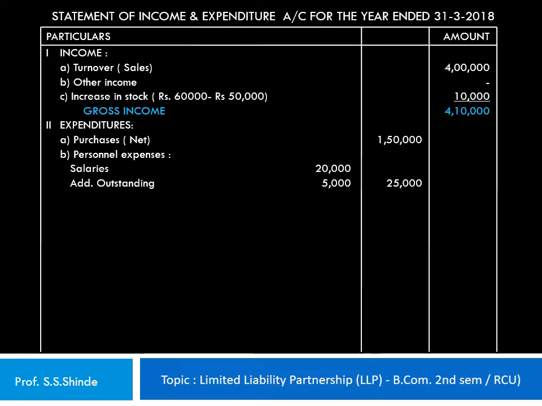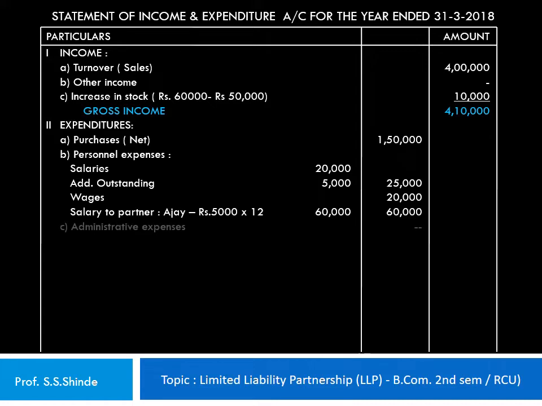Then the second head is the personal expenses, under which we record the salaries, in this case 20,000 rupees. There's an outstanding salary of 5,000 at the end of the year, so we add that outstanding salary of 5,000. So the total salary expenditure is 25,000, shown in the inner column. Wages amounts to 20,000 rupees. Now salary to partner. Here Mr. Ajay, one of the partners of the LLP, is eligible for a salary of rupees 5,000 per month. Therefore his salary for the year amounts to 60,000 rupees, which is shown in the inner column.